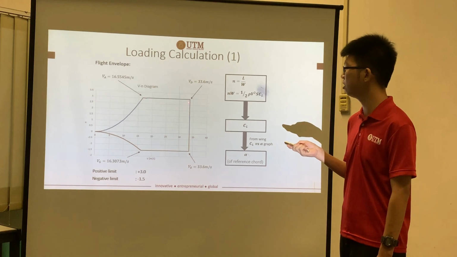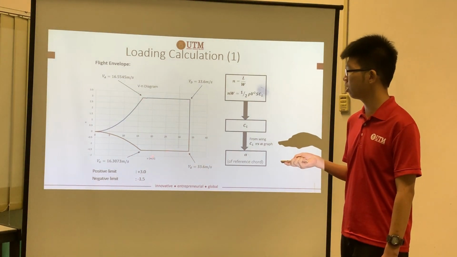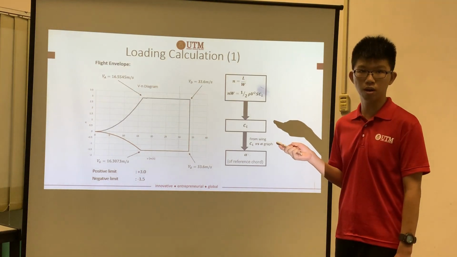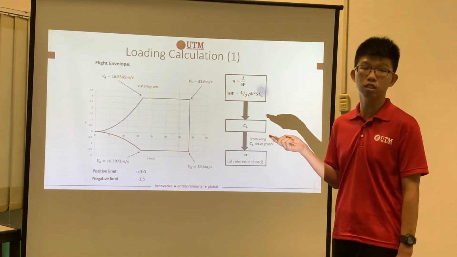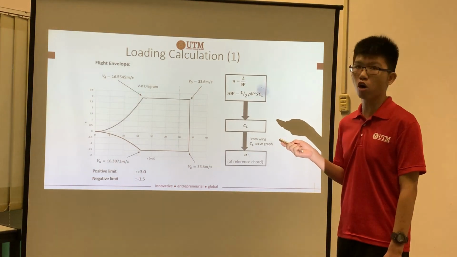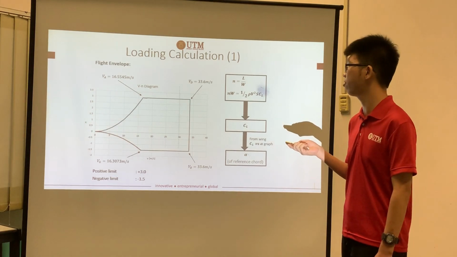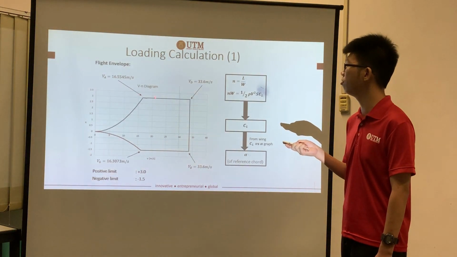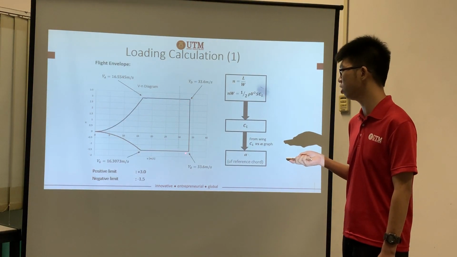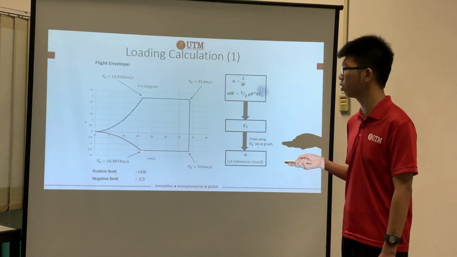So this is A, D, E, and G. In these positions, the aircraft will have 4 different critical speeds. Beyond the speed, the aircraft structure will deteriorate and fail. So VA is 16.5, VD is 33.6, VE is 33.6 also, VG is 16.3.